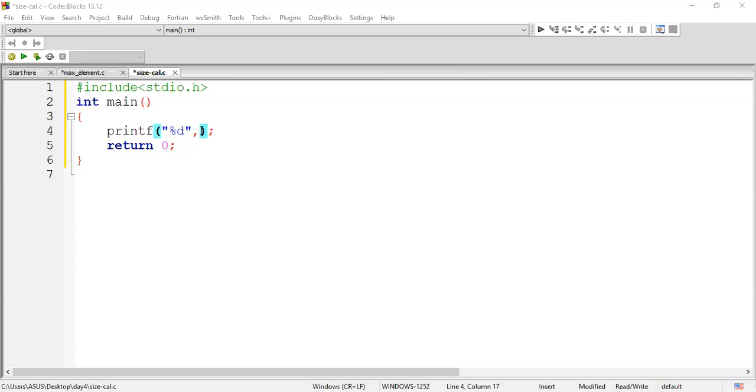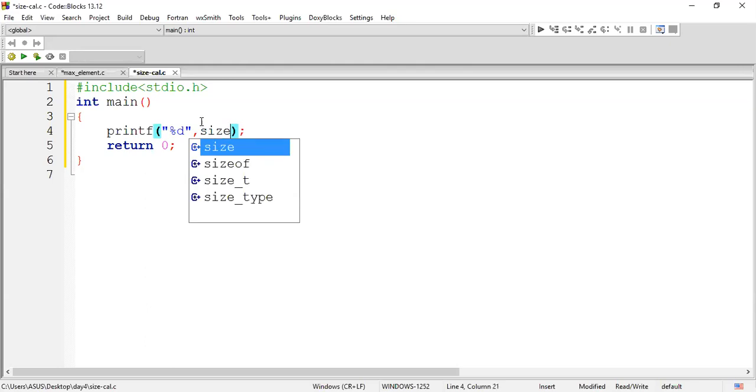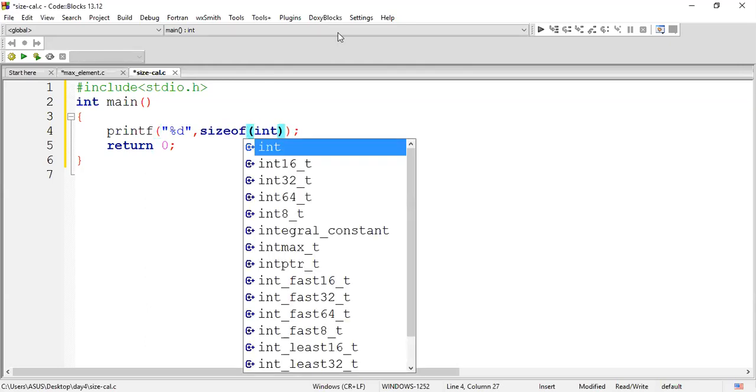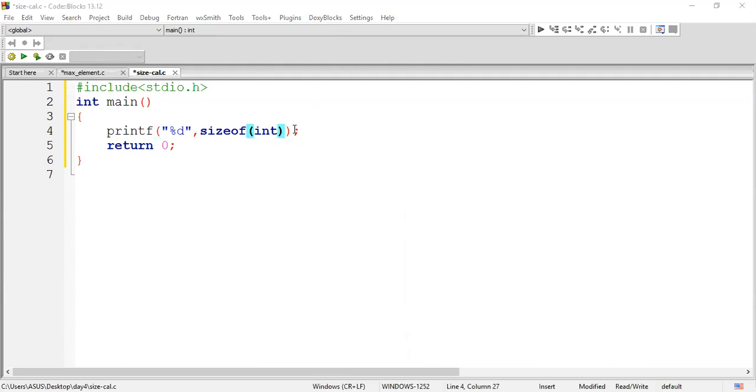So what is the function which is required for finding the size of the data type of a particular element? Okay, let me type it myself. You have one function called sizeof. If you make use of this function, it will display the size of the concerned data type.